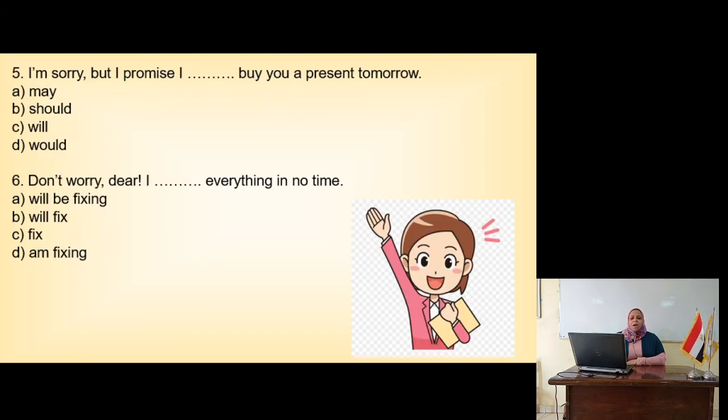Number 5, I'm sorry, but I promise, exactly, I will, because of the word promise. I'm sorry, but I promise I will buy you a present tomorrow. Number 6, the last one here. Don't worry, dear. Everything in no time. I will finish. Exactly, will fix. Don't worry, dear, I will fix everything in no time.